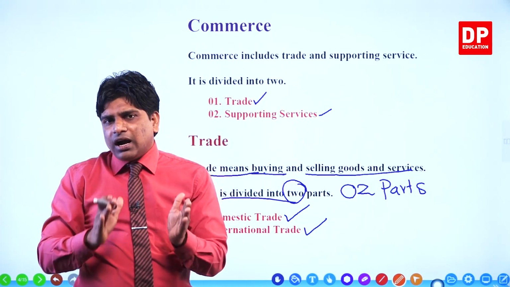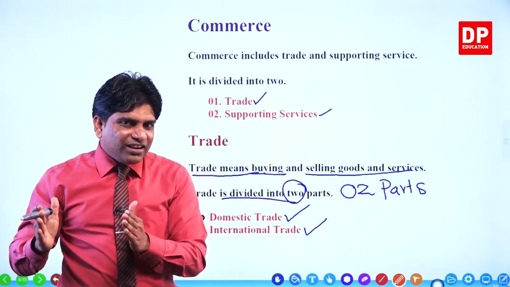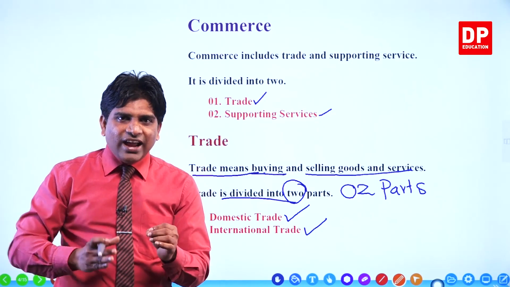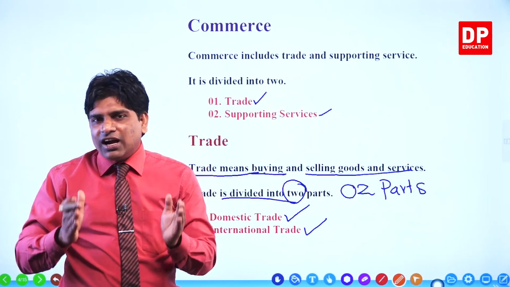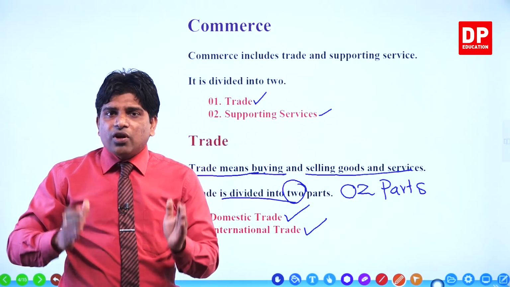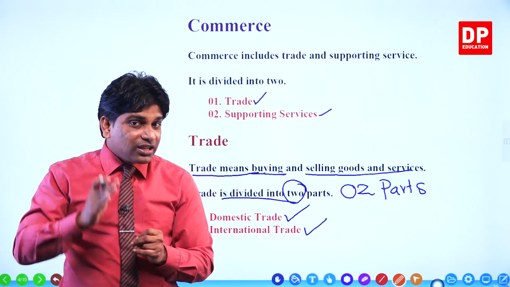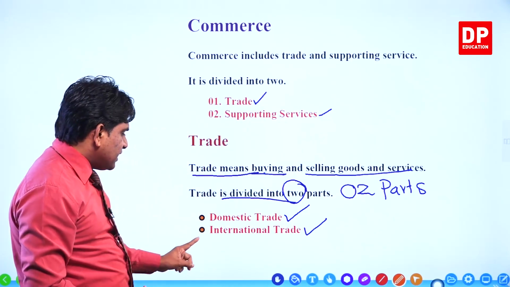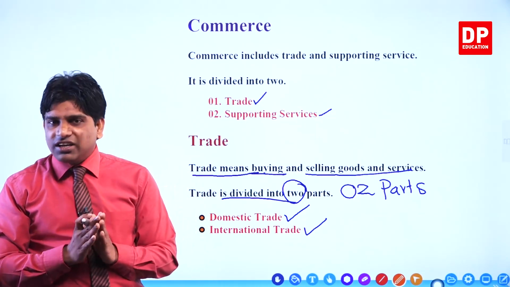I'll give an example for it. Sri Lanka imports vehicles from Japan. How many countries? Two countries, Sri Lanka and Japan. Sri Lanka buys goods from Japan. Then how many countries? Two countries. It becomes which category? International trade. It is called international trade.